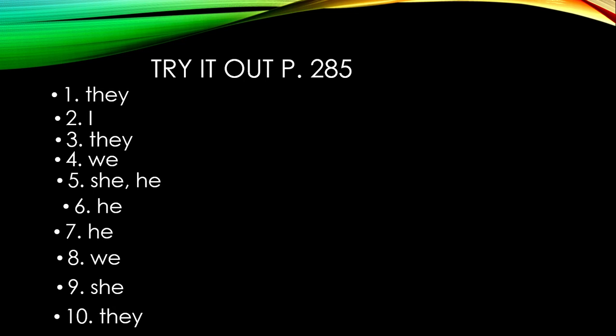Okay, so your assignment is to go on. Now, for 11 through 15, it says write each sentence correctly. You can just write the pronoun like you did for 1 through 10. Remember to refer back to page 279, the chart, if you get a little confused. Remember, use the subject pronoun after a linking verb. And these are all linking verbs. So, number 16 through 20, make sure that you write this correctly. Make sure that you write the dialogue correctly, too, because we have learned that already. So you want to make sure that you have the punctuation, the quotation marks, and all that. All right? I'm looking forward to seeing your work, and let me know if you have any questions.